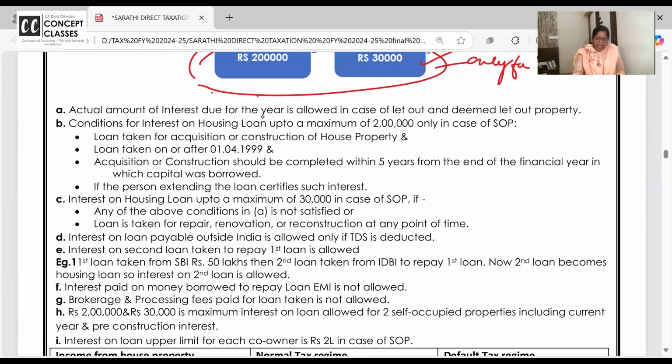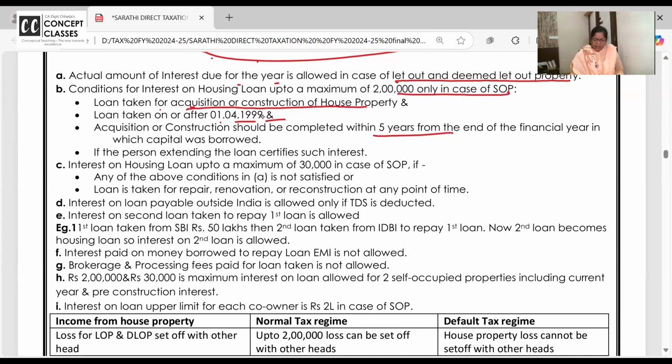Actual amount of interest due for the year is allowed in LOP and DLOP. In case of self-occupied, 2 lakh is allowed if the loan is taken for construction or purchase after 1-4-1999 and the construction should be over within 5 years. Same thing, and the loan should be certified.